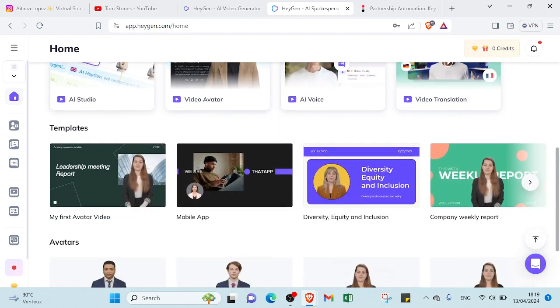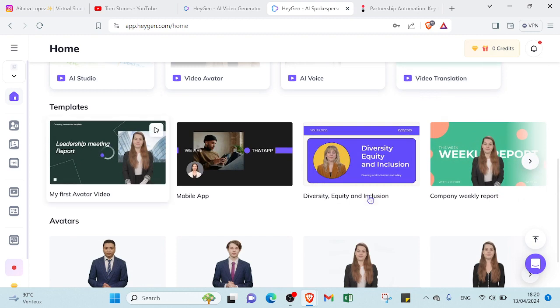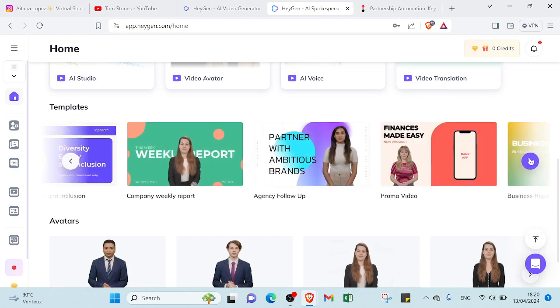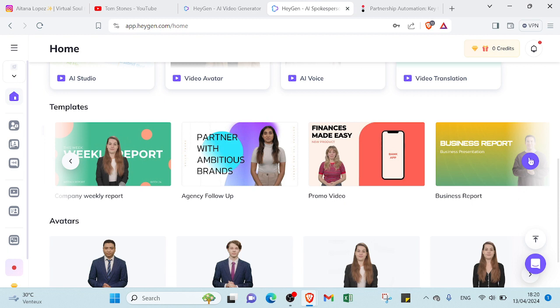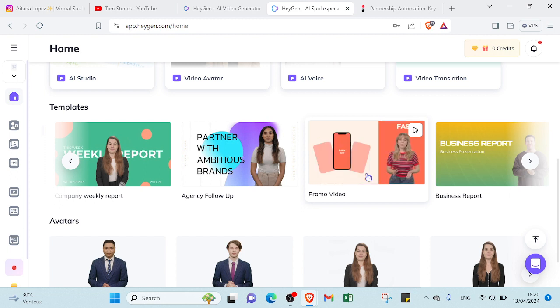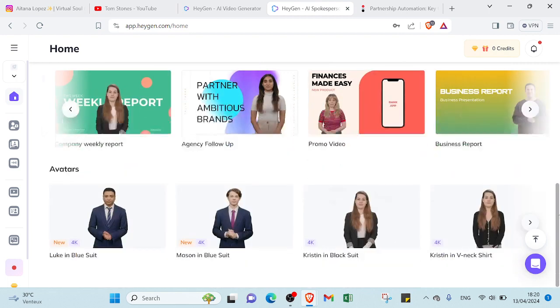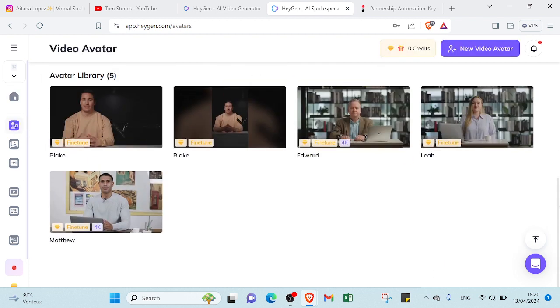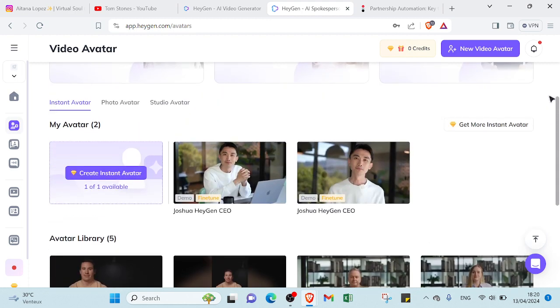If we scroll down more, you'll find templates. As you can see here, we have various templates with various AI characters and various topics. This, for example, is a promo video. This AI character is introducing the promo video, so you can choose the one you want and then start with these templates. And if we scroll down more, you'll find avatars. If you want to create your own video, you can just go to video avatar to choose another AI character.